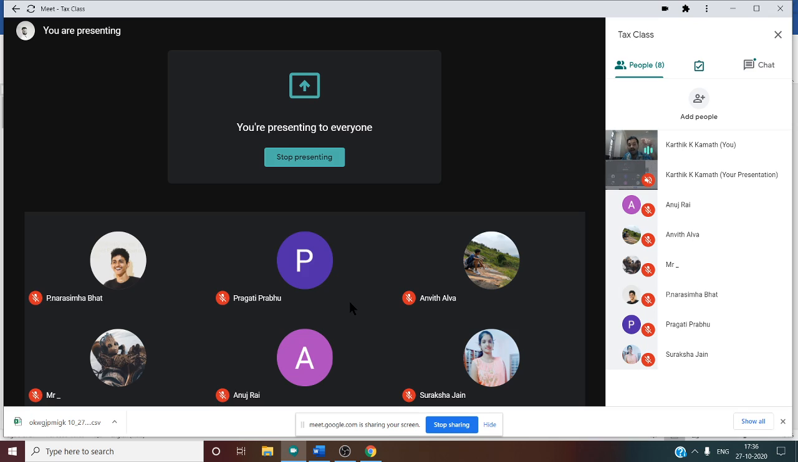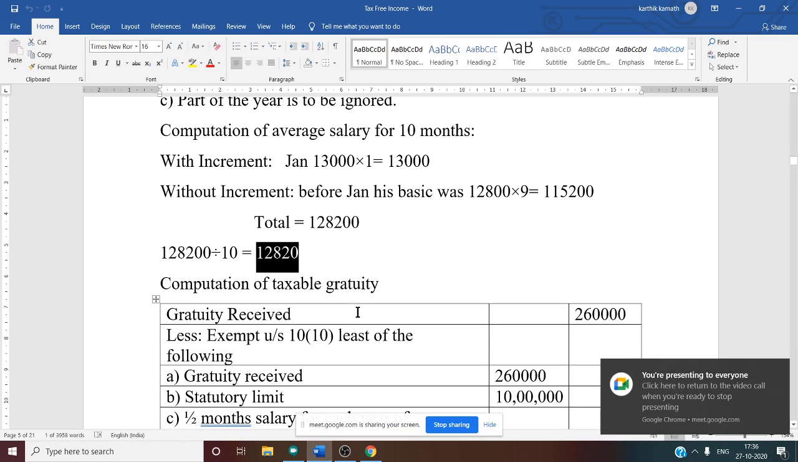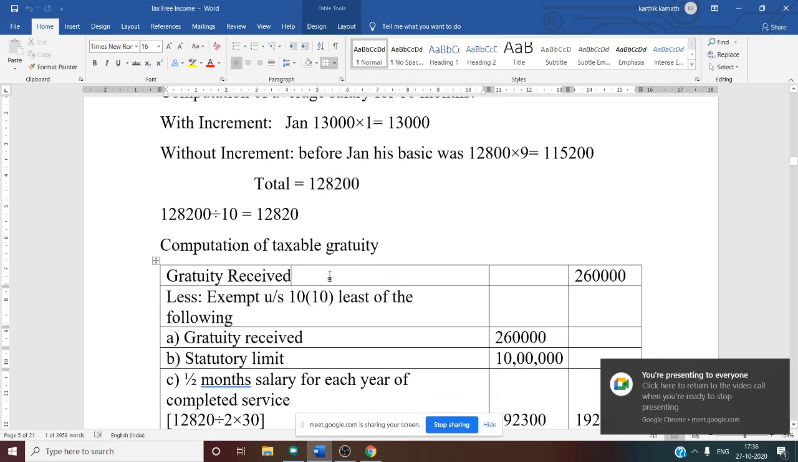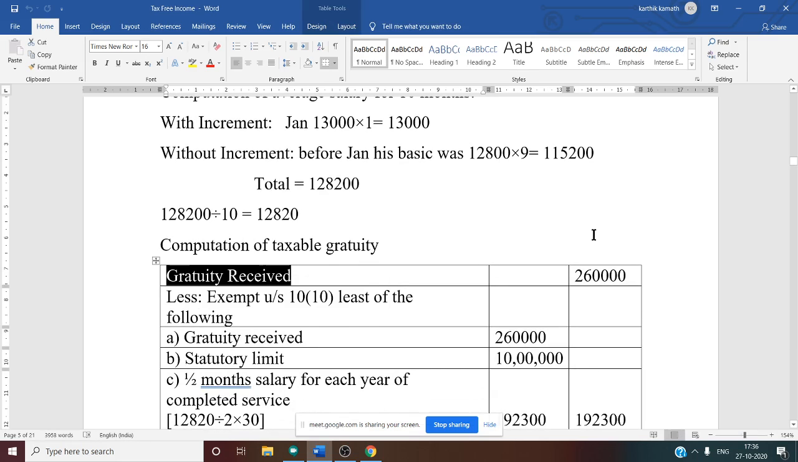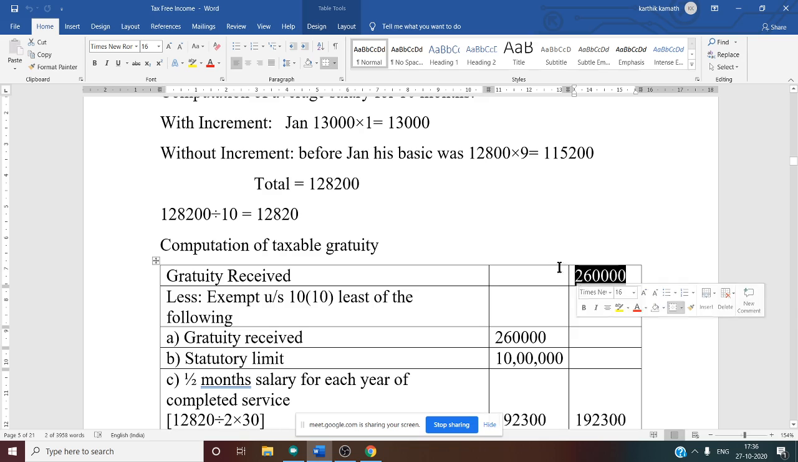Then after that you need to multiply with the number of years of service. So now let us see this. Computation of gratuity when not covered under the Payment of Gratuity Act. First one, gratuity received is the same for both cases. That is 2,60,000 given in the question.